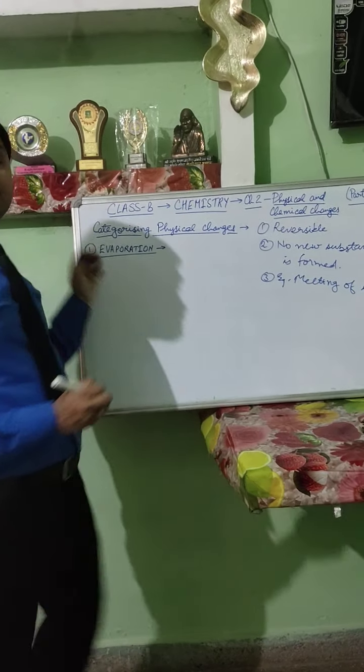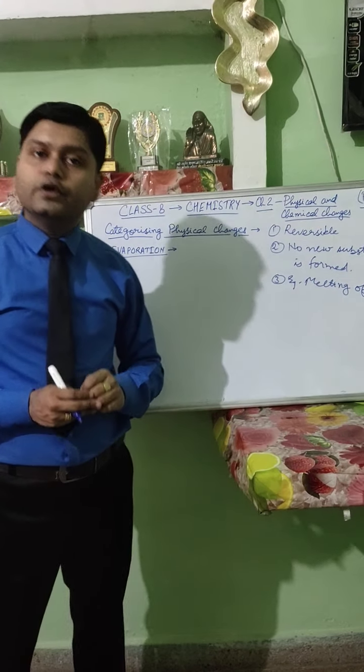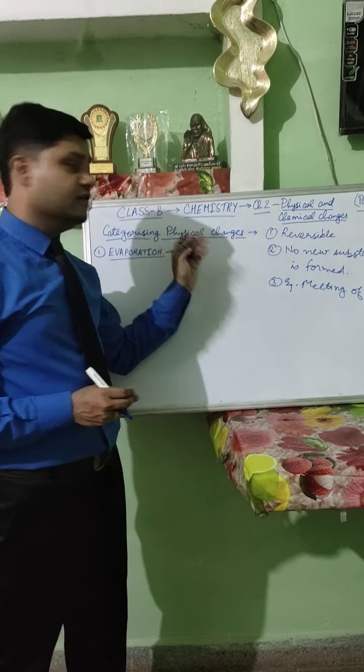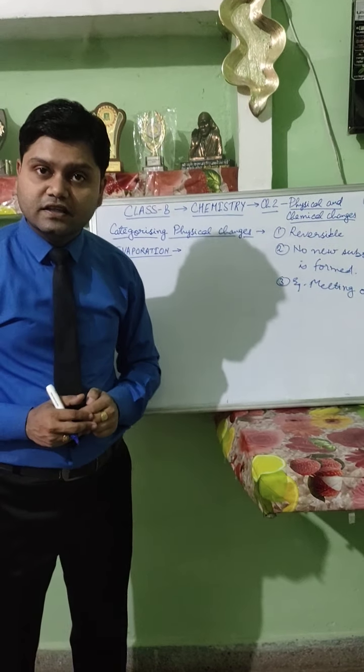So the changes which are reversible, in which no new product is formed, like melting of ice, all come in the category of physical changes.